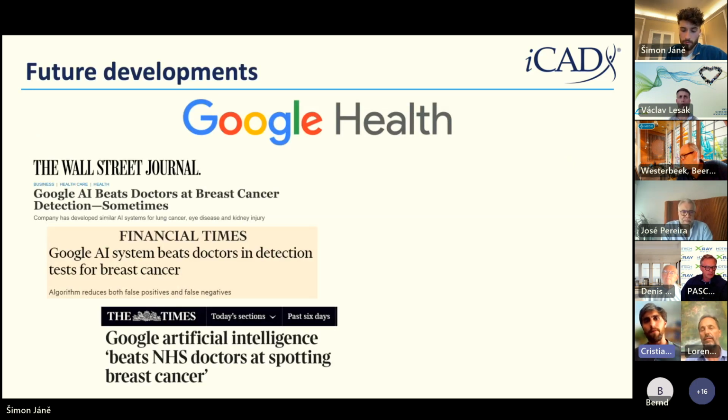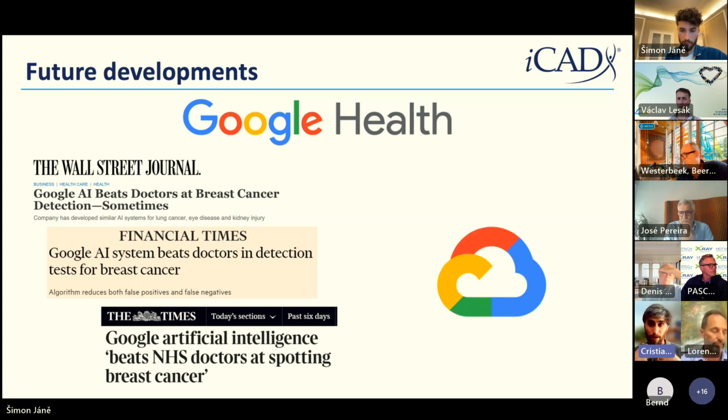If we think about future developments, so where are we going? This is something interesting. Google announced a partnership with us for an AI algorithm they have, and that's going to allow us to use their algorithm from Google on our platform, and we will be able to use it also on the cloud. So we will be deploying our solution not only on-prem, but also available to do it on the cloud with Google Cloud.